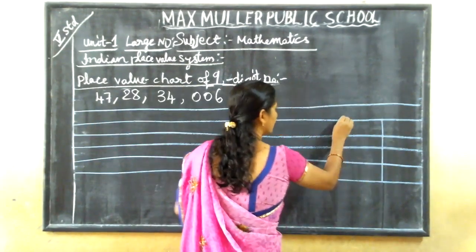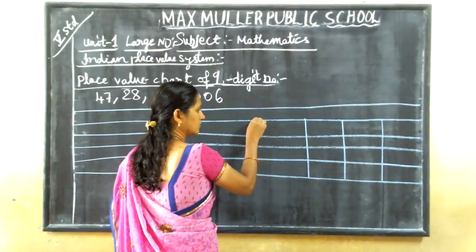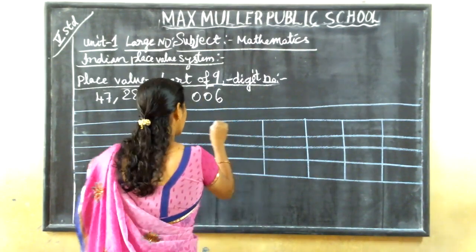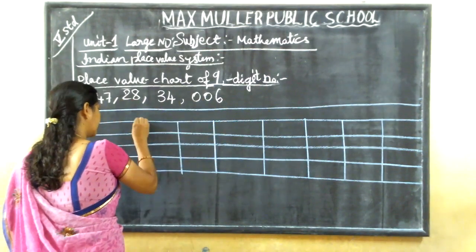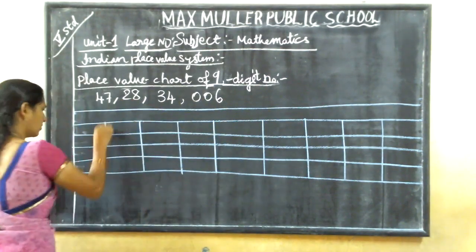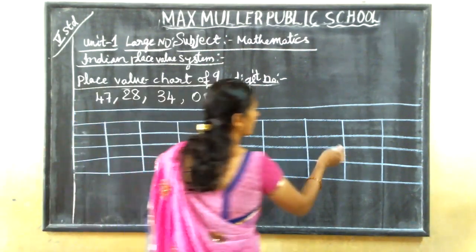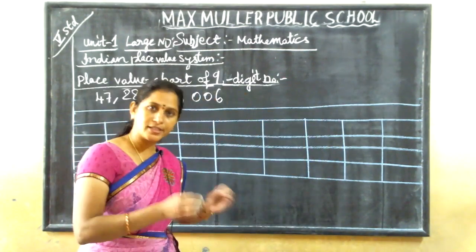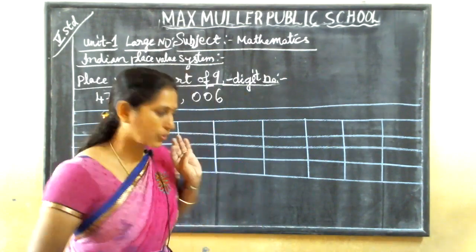Ones, tens, hundred, thousand, 10,000, lakh, 10 lakh, crore, 10 crore. Now this is divided into 4 groups. I told you in the 8-digit number also we studied like that only. 9-digit number also is divided into 4 groups.